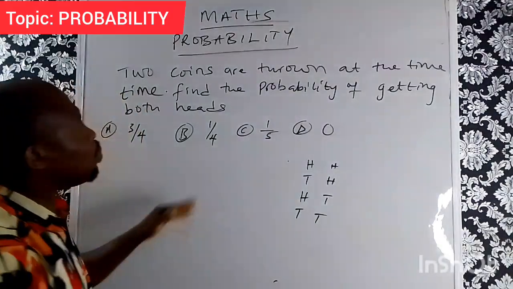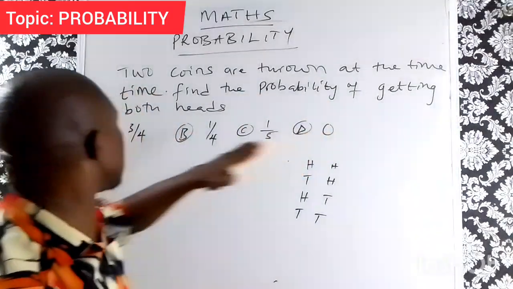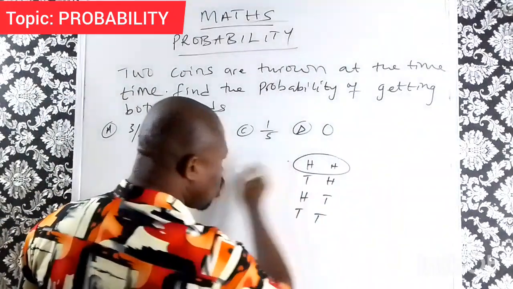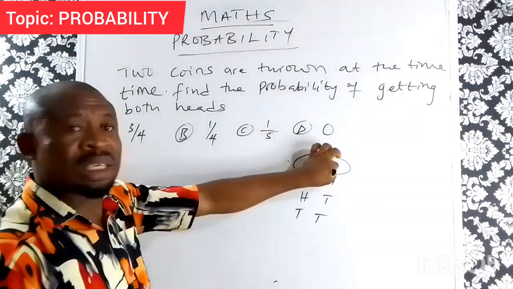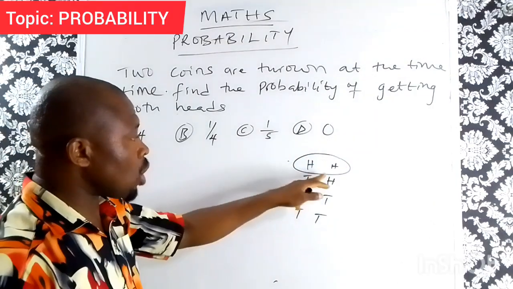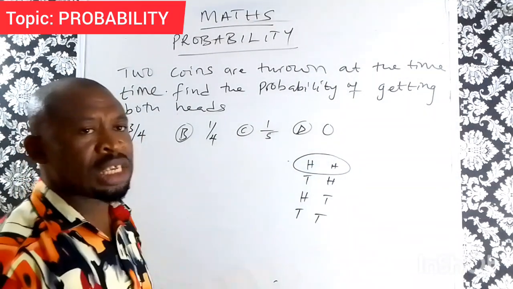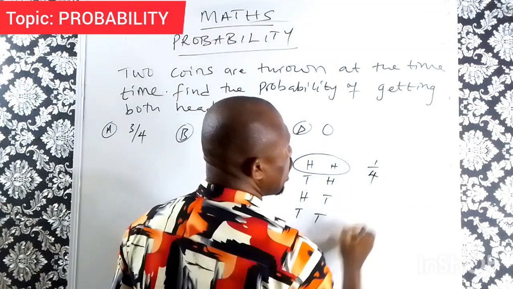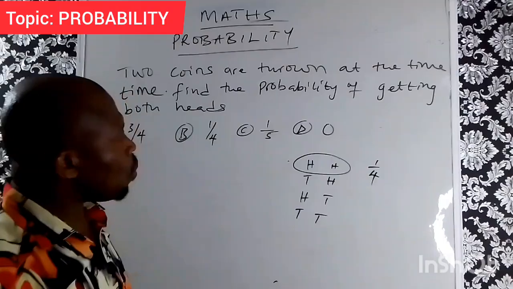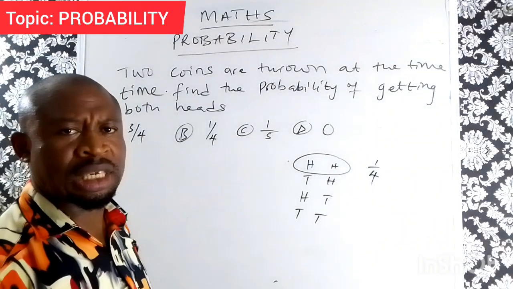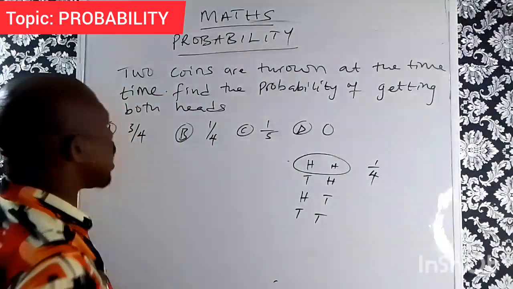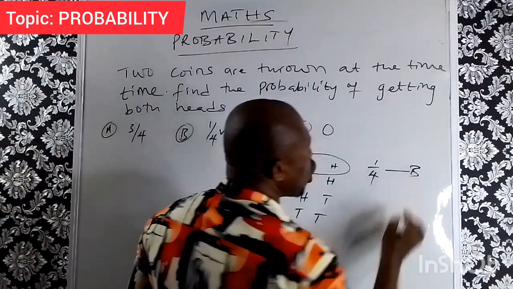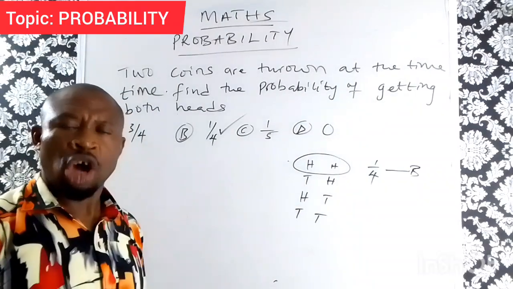Now the probability of getting both heads, assuming you toss it two times: of course it is 1 out of these 4. Therefore it is 1 over 4, which is option B here. Therefore the correct option here is option B.